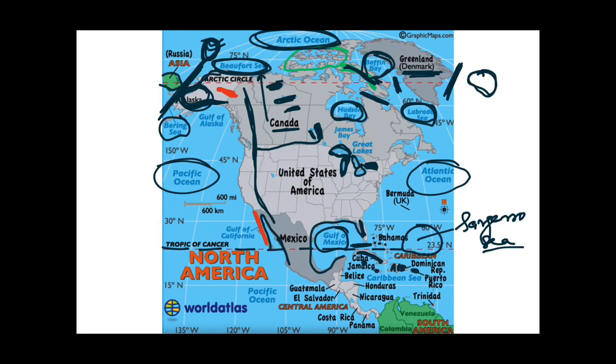And to the west of these Rocky Mountains lies the Pacific Coast Range. This is the Cascade Range. And to the south of these ranges lies the Sierra Nevada Range. I also told you that over here lies Mount McKinley, which is the highest peak of the North American continent and lies in the Alaskan Mountains, which is a part of the United States of America. And I also told you about the second highest mountain that lies over here. This is Mount Logan, which is the second highest peak of North America, and it lies in the Pacific Coast Ranges.